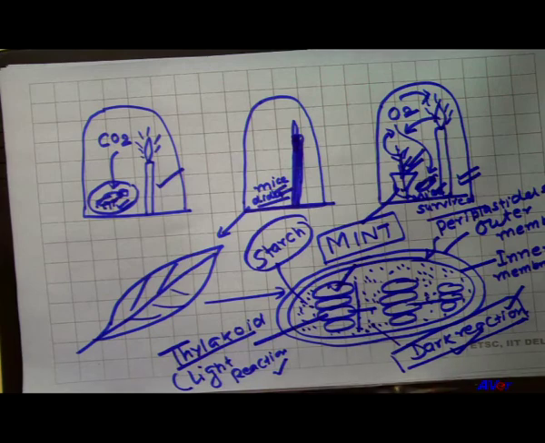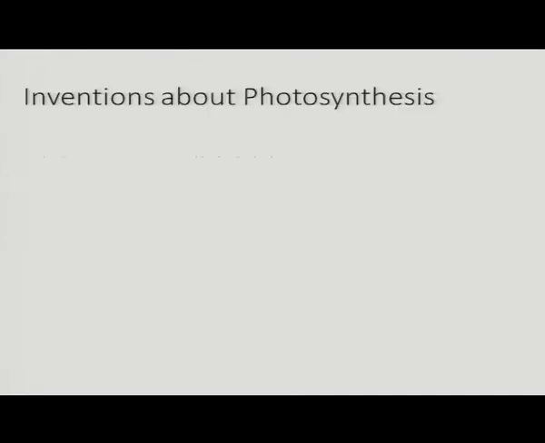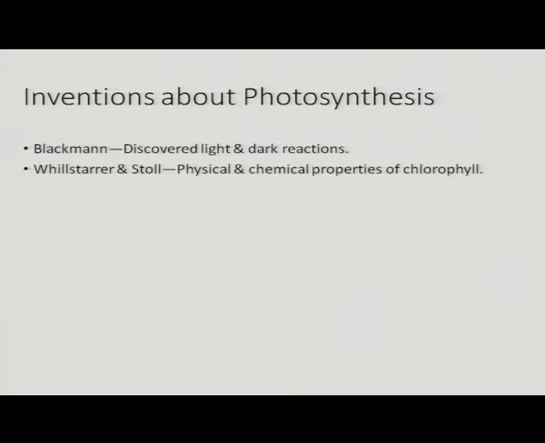So, they showed that there are two types of reactions during photosynthesis, that is the light reaction and the dark reaction. Now, the other scientist, Blackman, also finally proved that there is the presence of light and dark reactions.